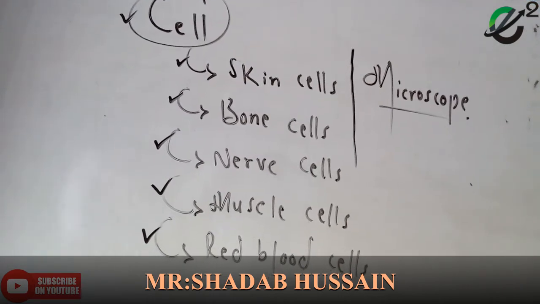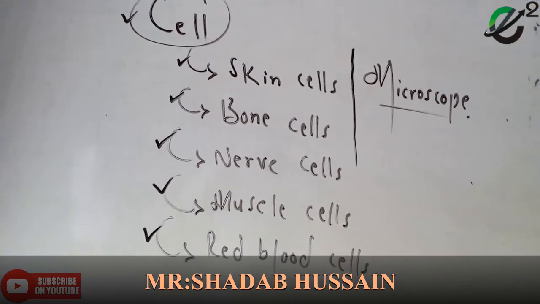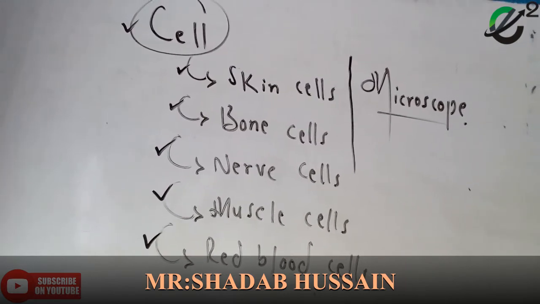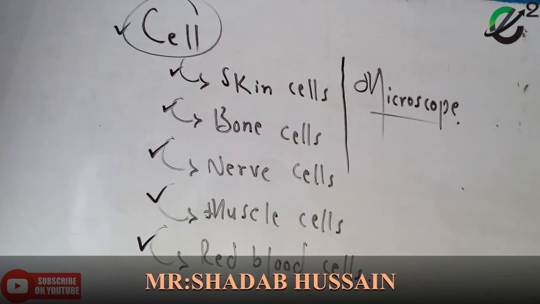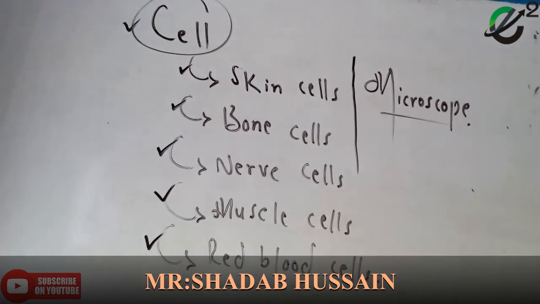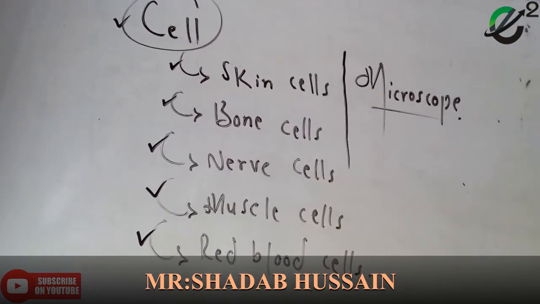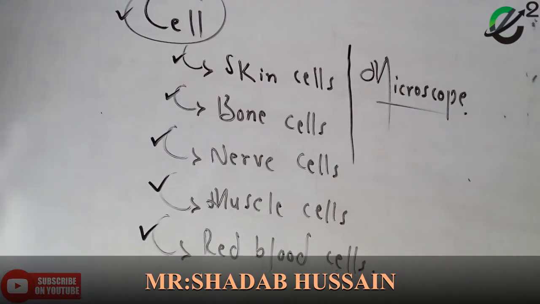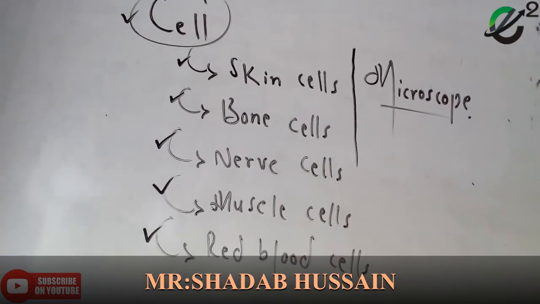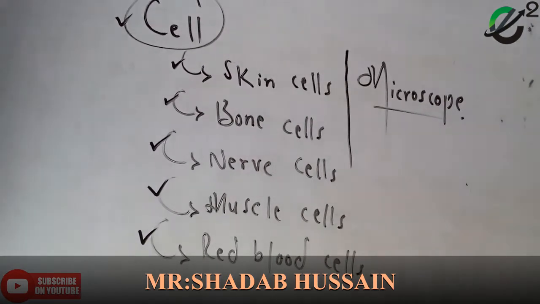When oxygen is transported inside our body, through what does it happen? With the help of red blood cells. The transportation of oxygen is performed by the red blood cells inside our body. These were the different cells and their different functions.